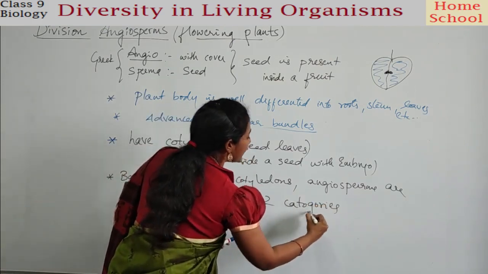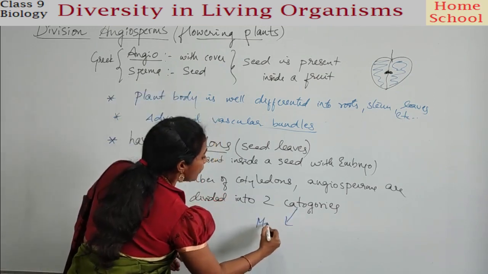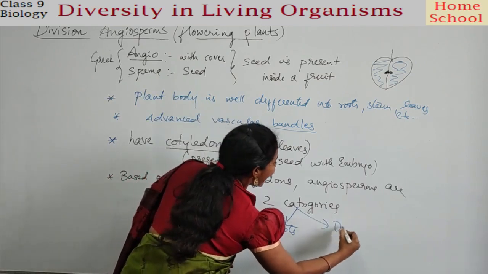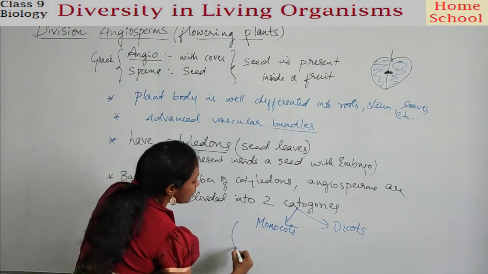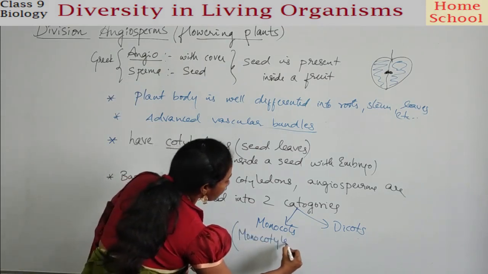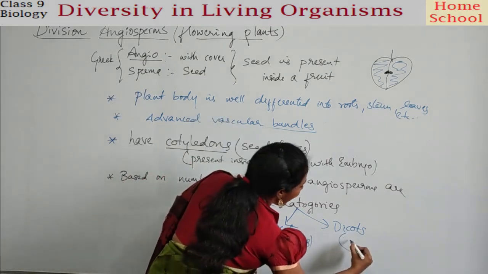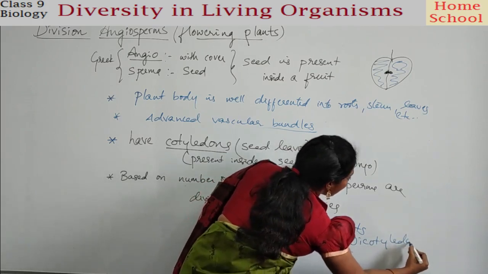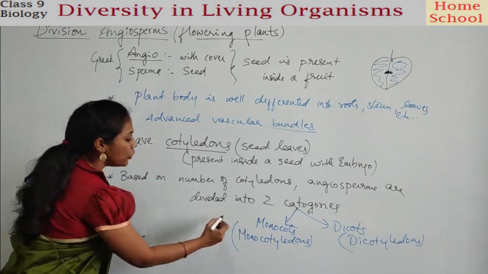This is a very important point. What are the two categories? One is monocots and the other one is dicots. Monocots are also called monocotyledons. Dicots are also called dicotyledons.